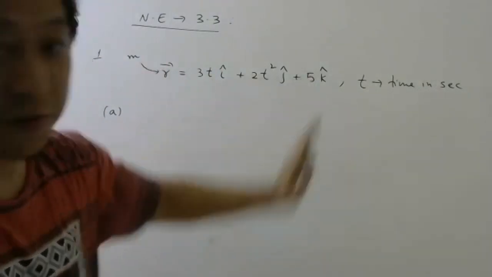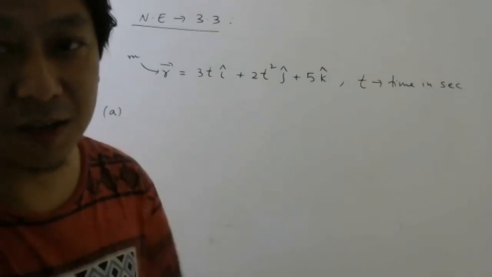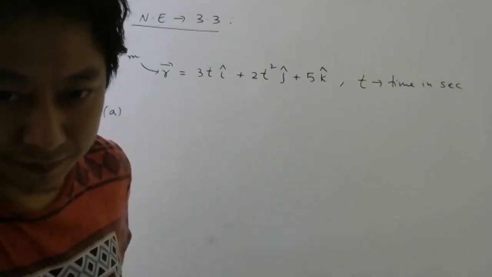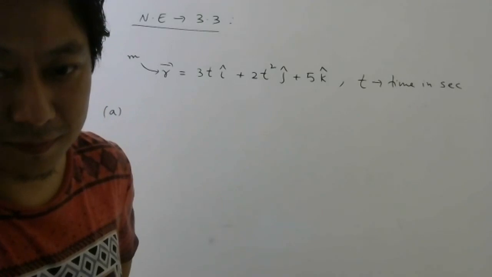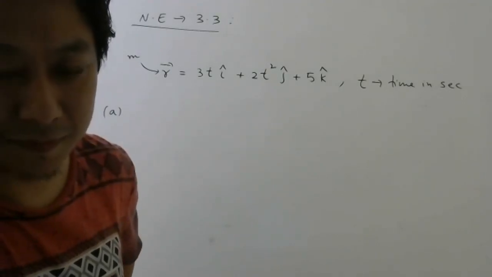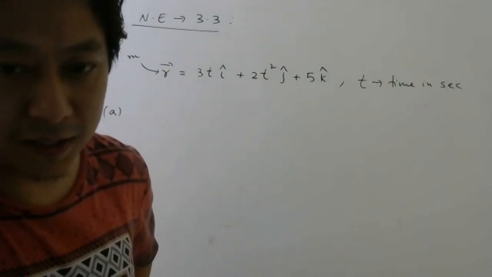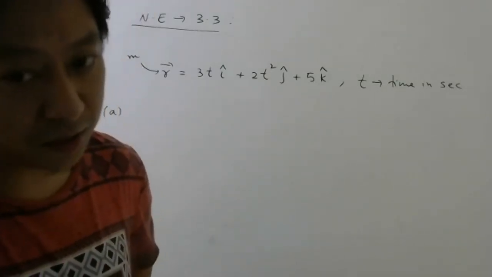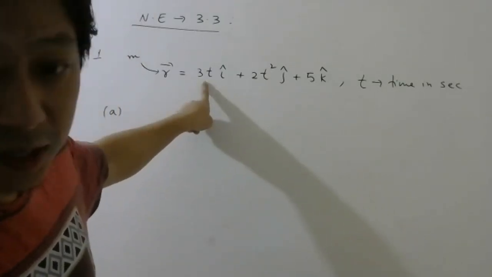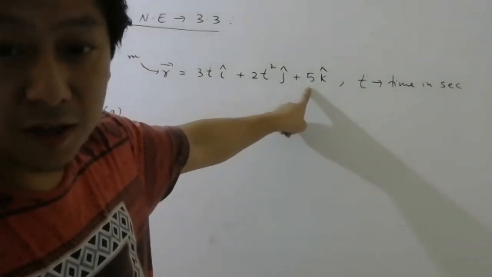Now look at the equation first. Can you tell me, is it a 1D motion, 2D motion or 3D motion? Most of you are thinking it is 3D motion. Why are you thinking it is 3D motion? Because X coordinate is there, Y coordinate is there, Z coordinate is also there.